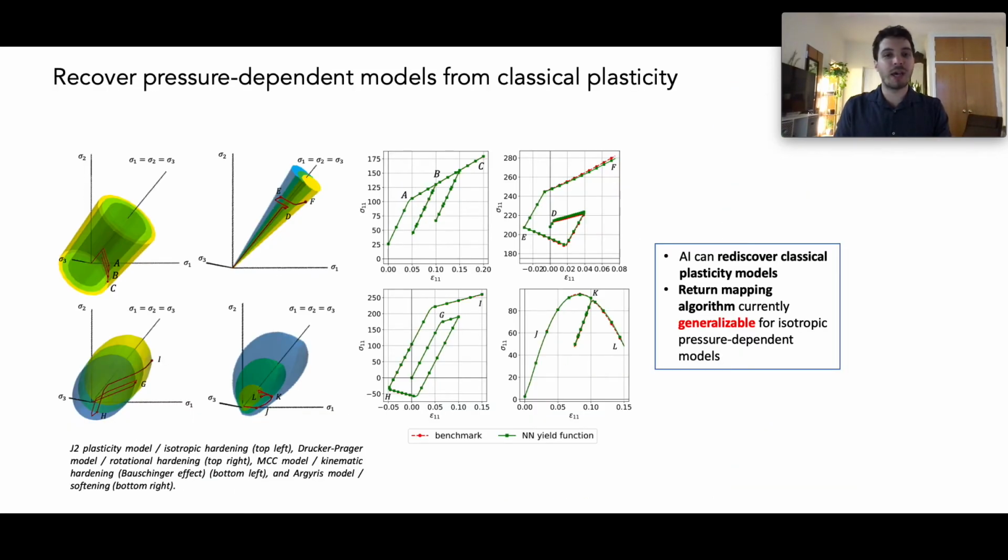The algorithm can reproduce pressure-dependent models from the literature quite well, like the J2 model with isotropic hardening, the Drucker-Prager cone with rotational hardening, the modified Kampkley model with kinematic hardening, or an Argyris-based model with softening.